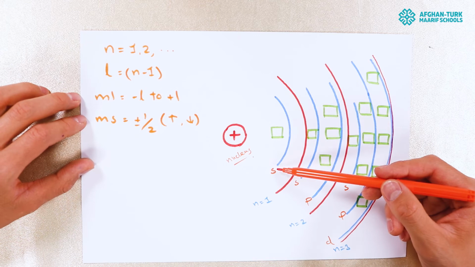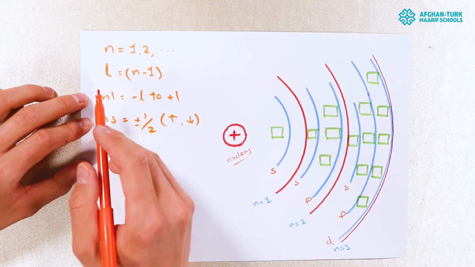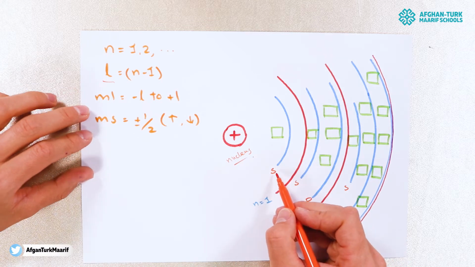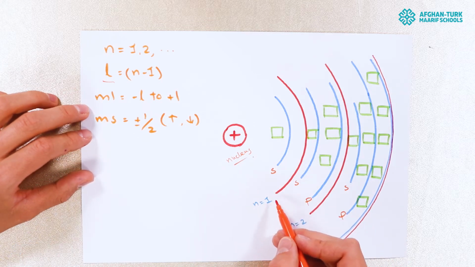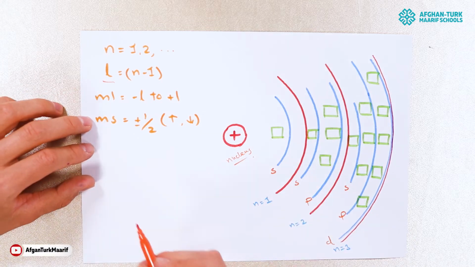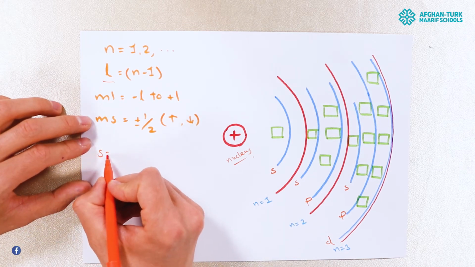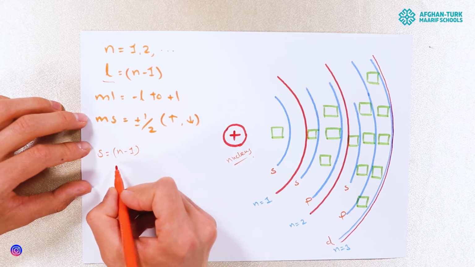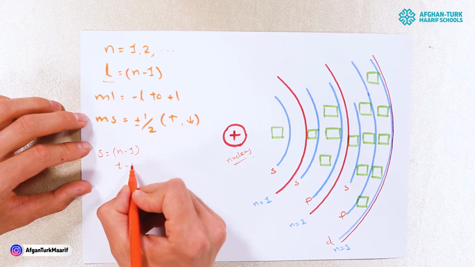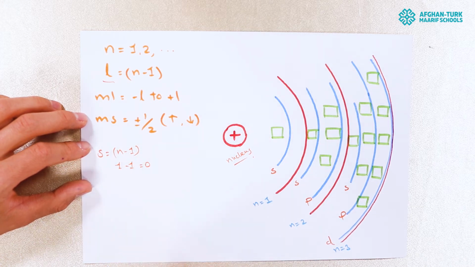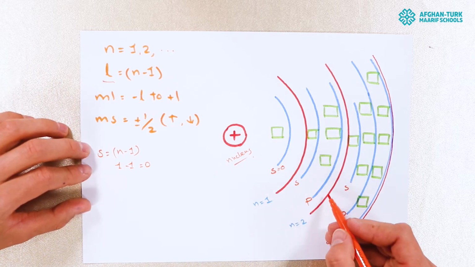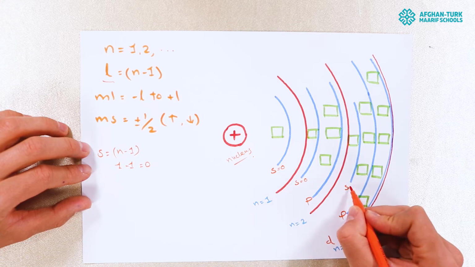Let's know the value of s. As I told you, over here l is n minus 1. So for the s, what is n? It is 1. The first shell has s. So for s, we will have n minus 1, 1 minus 1, that will equal 0. So the value of s is equal to 0. So all s's have 0 value.